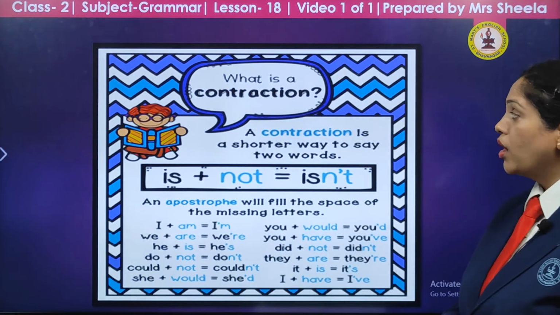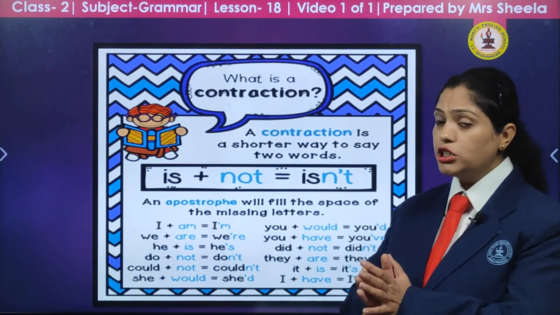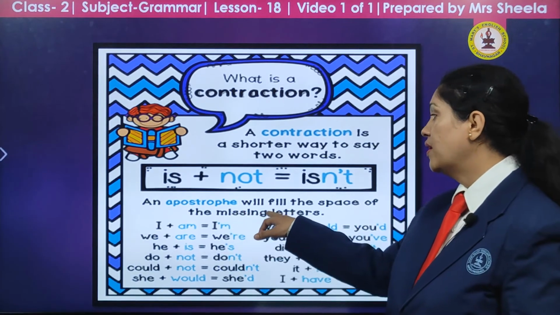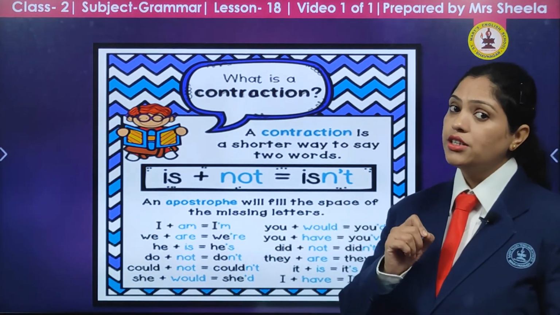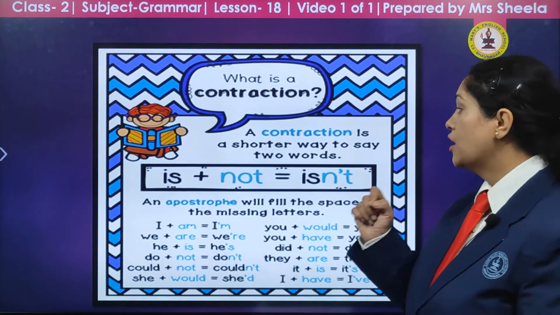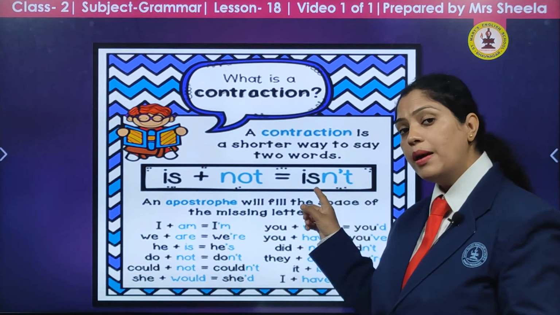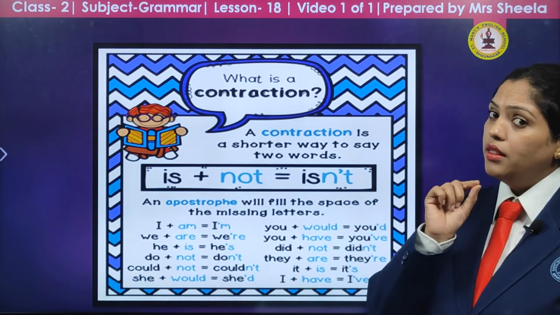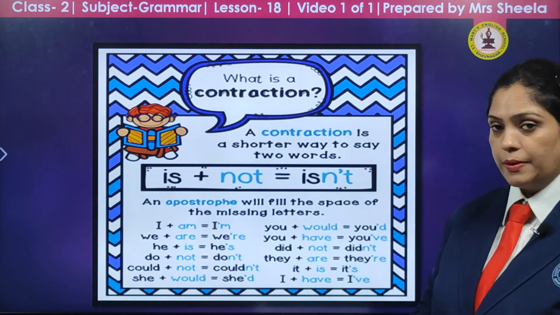But very important to remember, when we are doing this contraction or short form, an apostrophe will fill the space of the missing letter. Whichever letter we remove, instead of that we add one apostrophe. Yes, you all are familiar with the comma. The comma goes on the top and it becomes an apostrophe.